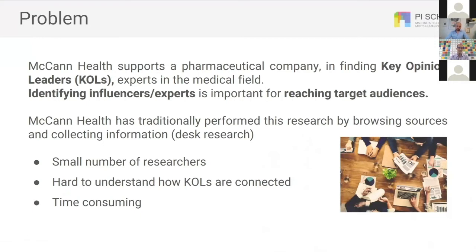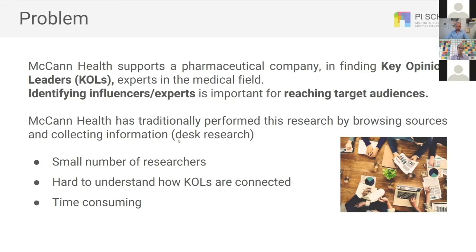Key opinion leaders are members of the academic community that have advanced knowledge in some specific medical issue. They are influencers in social media terms, and they are important to pharmaceutical companies because they sometimes hire them as consultants, and having the right people for the right work is essential for success.